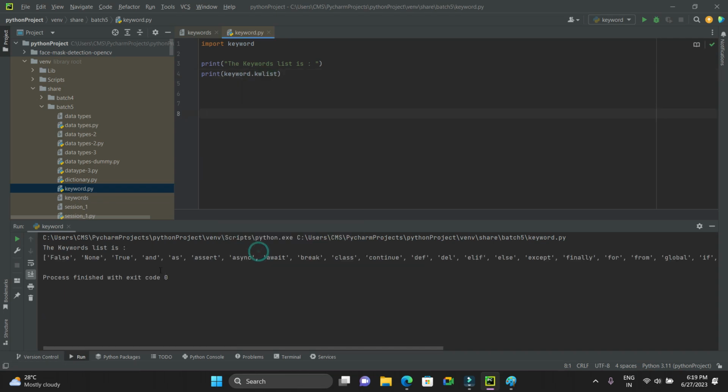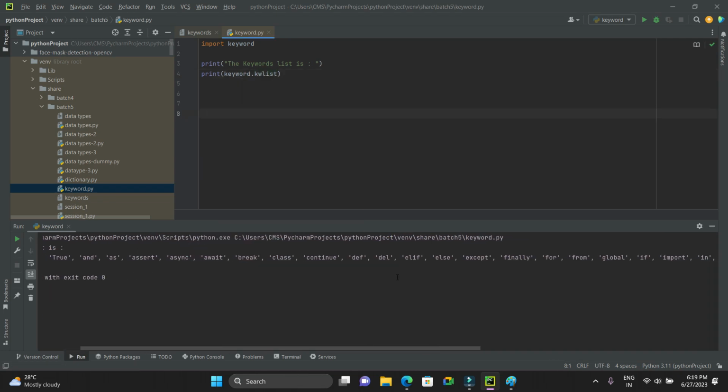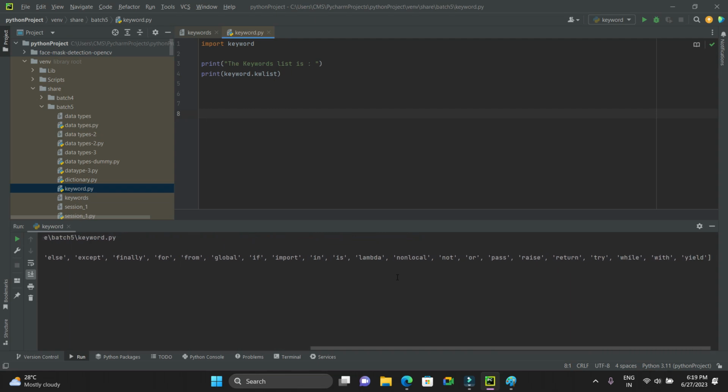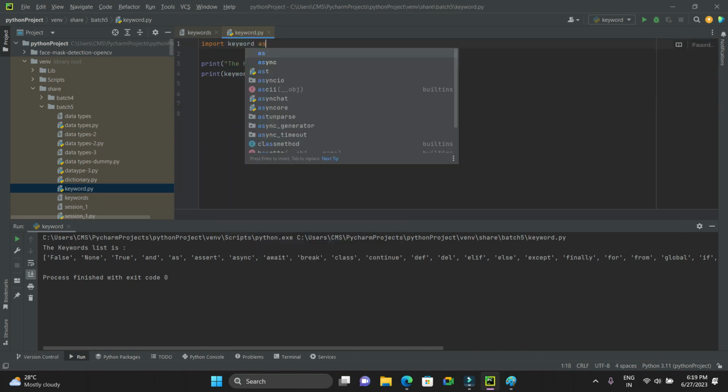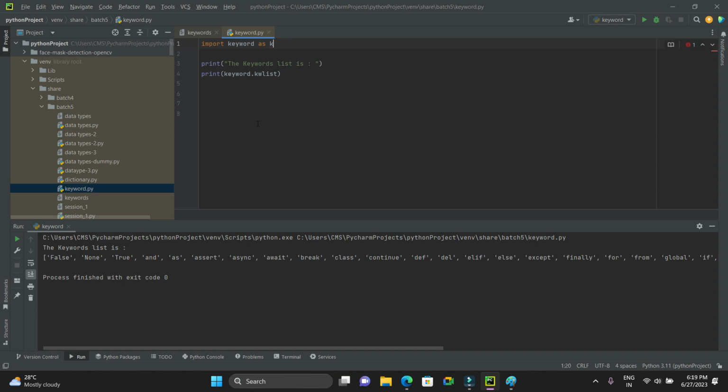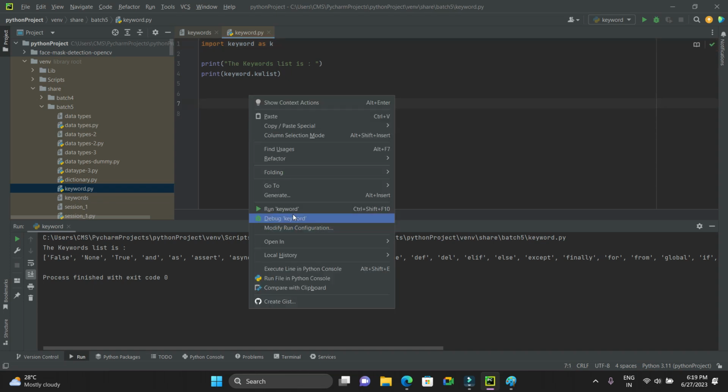Now you see it is printing all the predefined keywords in Python, which we cannot use. Are you getting this dot operator's functionality? Let's say I don't want to use keyword again and again, so I'll use it as k. That's it. Now if I print with the old name, it won't run.